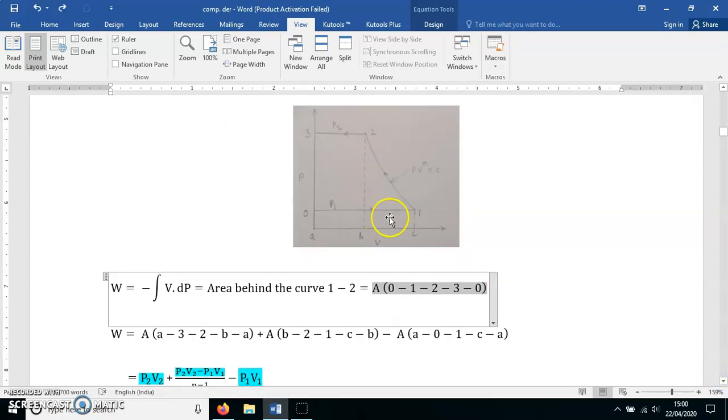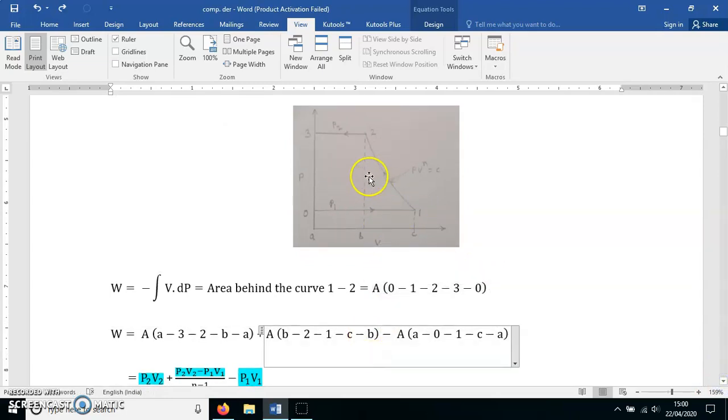Now this area can be expressed as follows. You can see here I have dropped two vertical lines from points 1 and 2 to meet the x-axis at points C and B respectively.